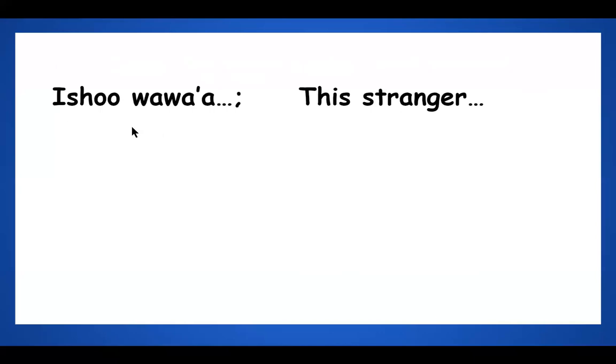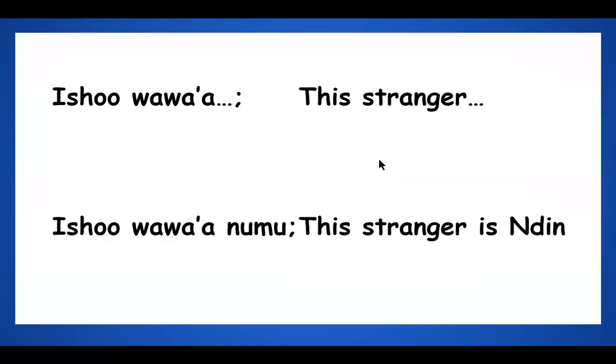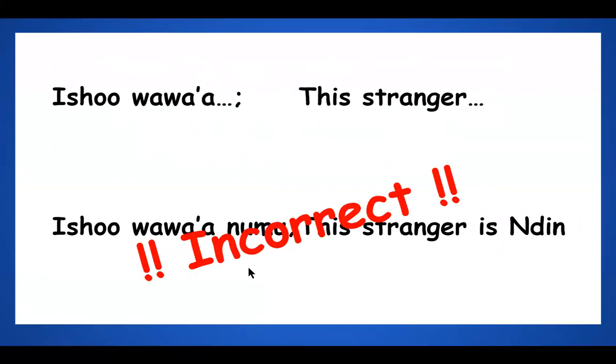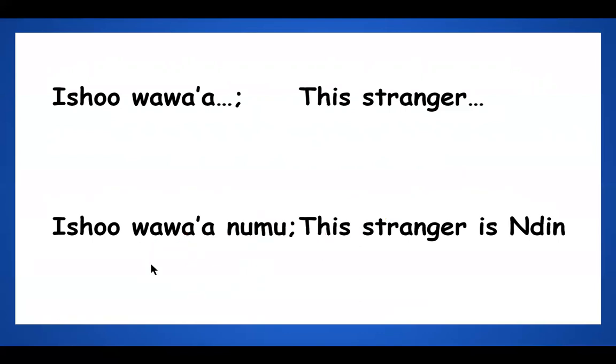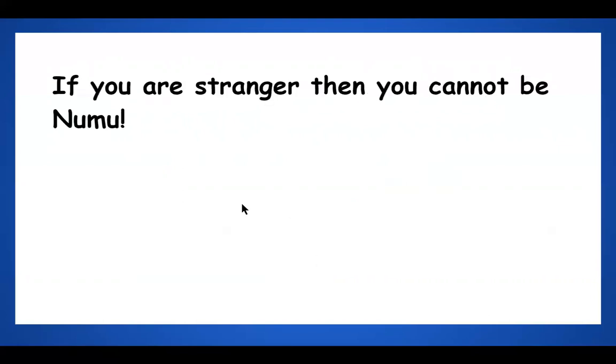Or Ishuwawa, this stranger. Okay, Ishuwawa Numu. This stranger is Indian. That is incorrect. So thinking about this statement, Ishuwawa Numu, Numu cannot be used in this context. If you are a Wawa, then you cannot be Numu.